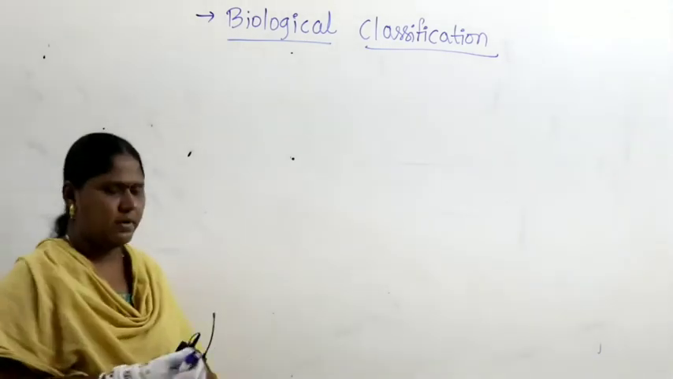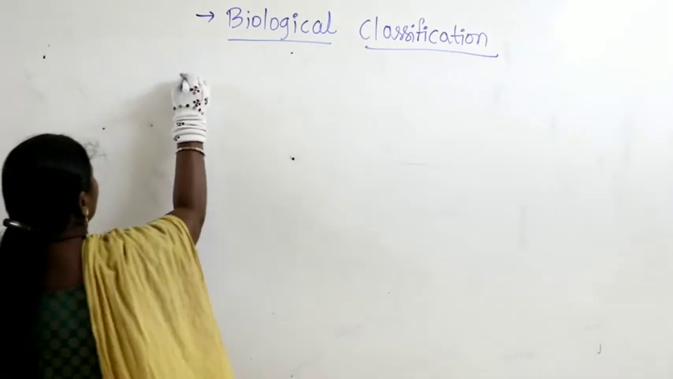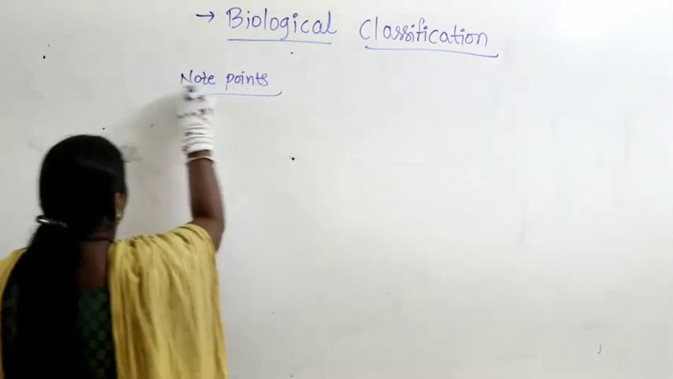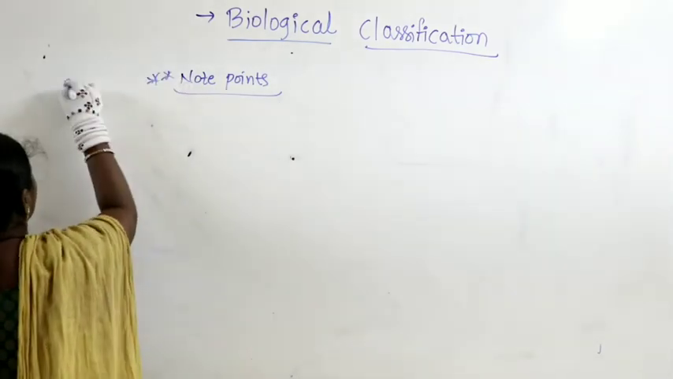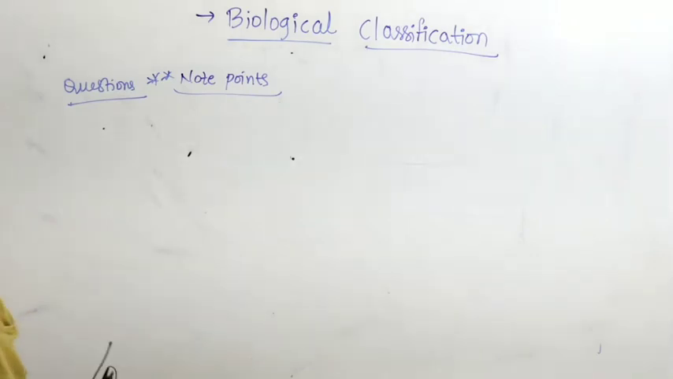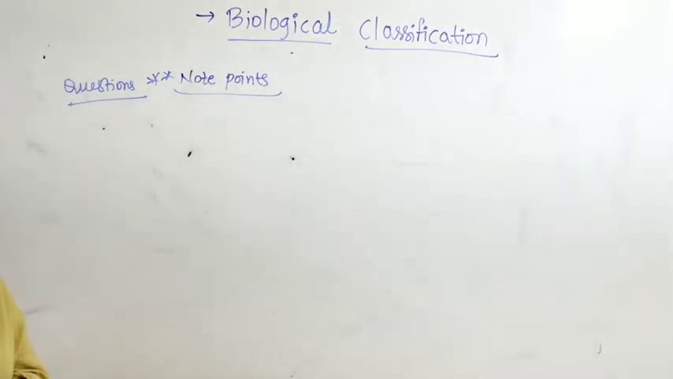Now, you know it very well. Bacteria, if you look at, we have some node points. Just note these down as important points, because we have a possibility of getting questions. On these points, mostly we have a chance of getting the questions.